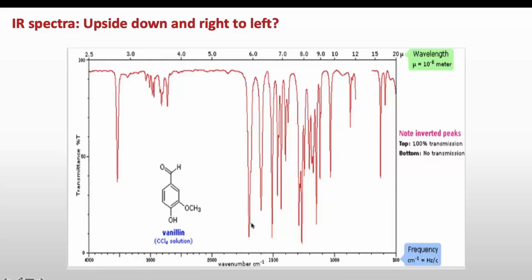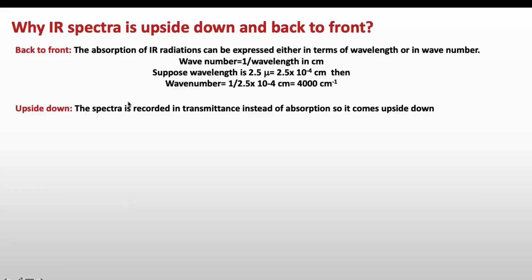This is the IR spectrum for vanillin, and these are the IR peaks which give us information about different types of bonds available in the molecule, which we will discuss in coming lectures. As you can see here, this is the spectrum between wave number and transmittance, and the important thing is that it is upside down and right to left, meaning peaks are upside down and the axis starts from right to left. Why is this so?